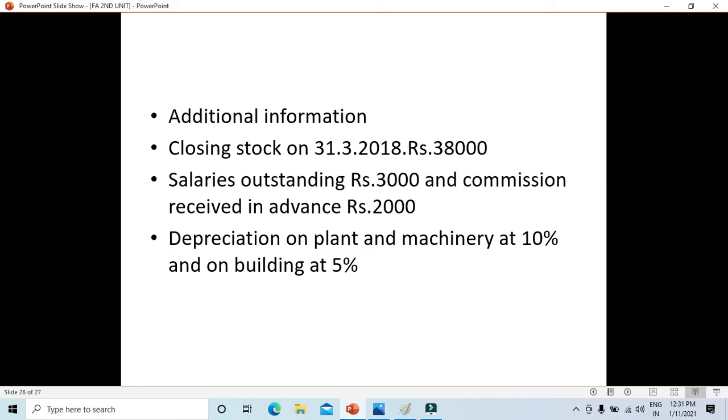Salaries outstanding is nothing but salaries due, but you have not paid them yet. So you need to pay them.